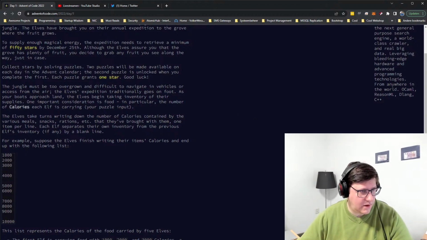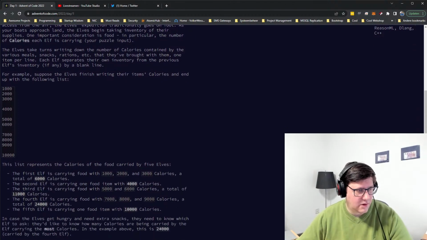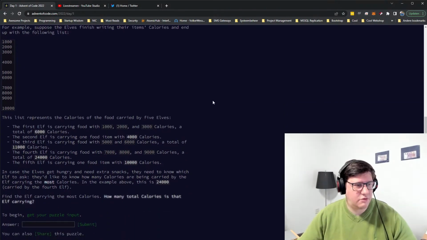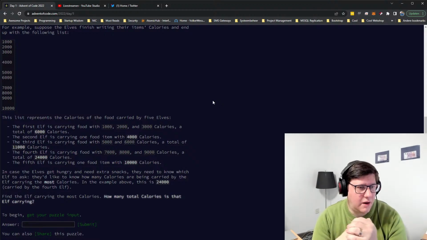So you see 1000, 2000, 3000, this is one inventory, then you have a blank line, so that's the next elf, who carries 4000, blank, etc. So there are 5 elves here that all have either 1, 2 or 3 items in their backpack. The list represents the calories of the food carried by the 5 elves.